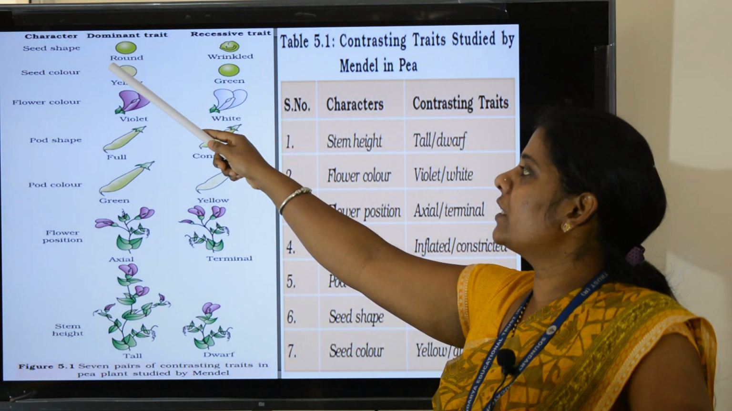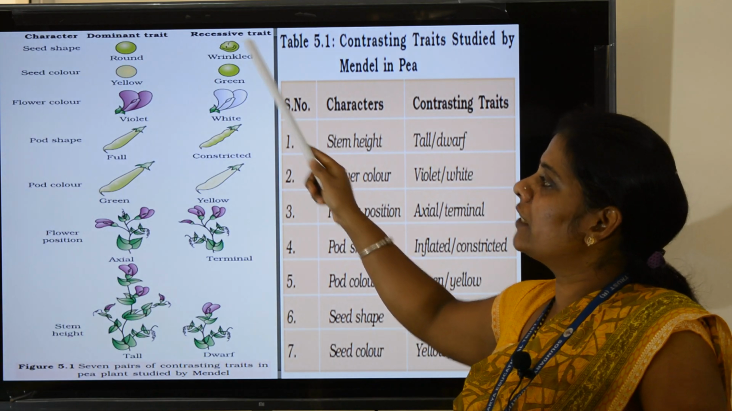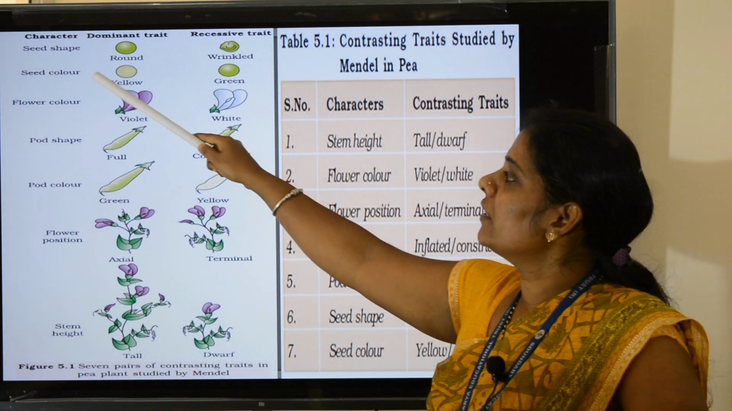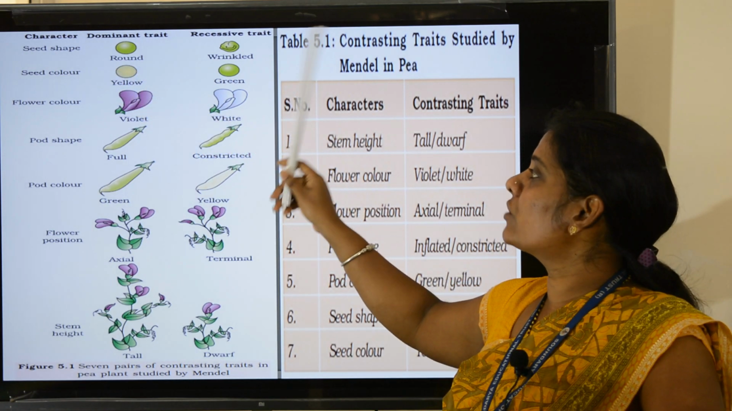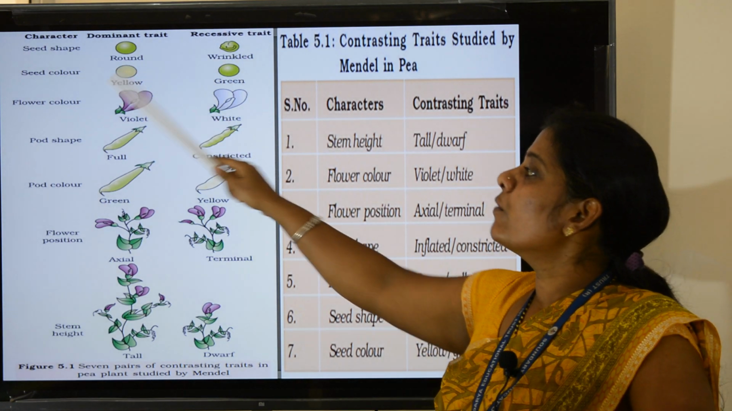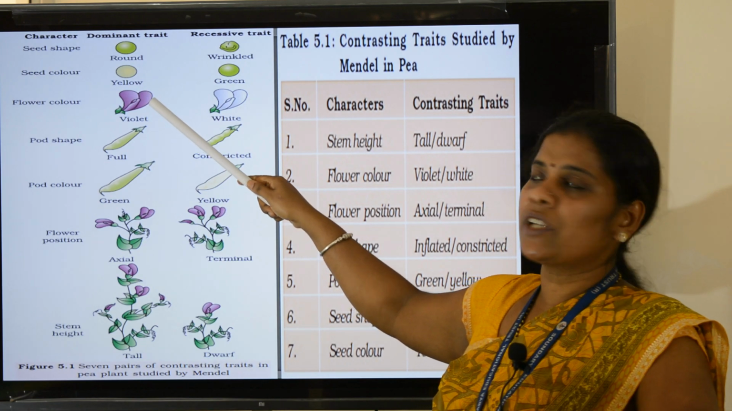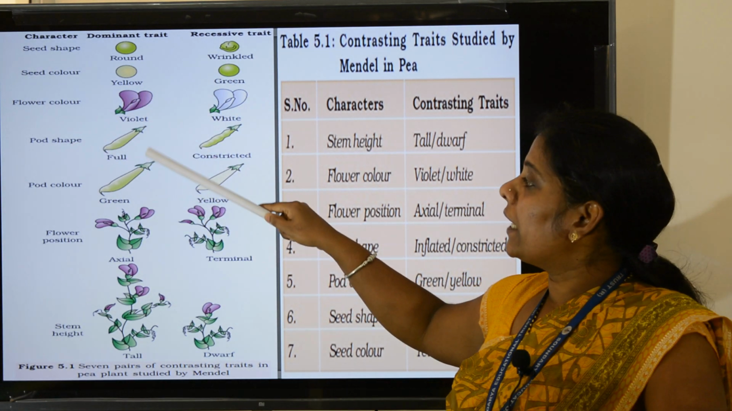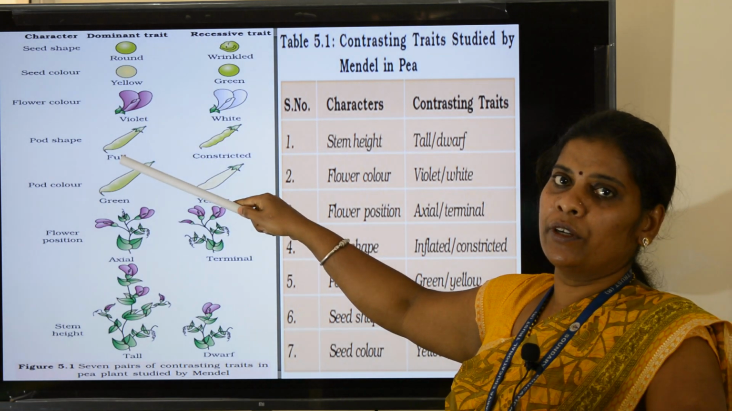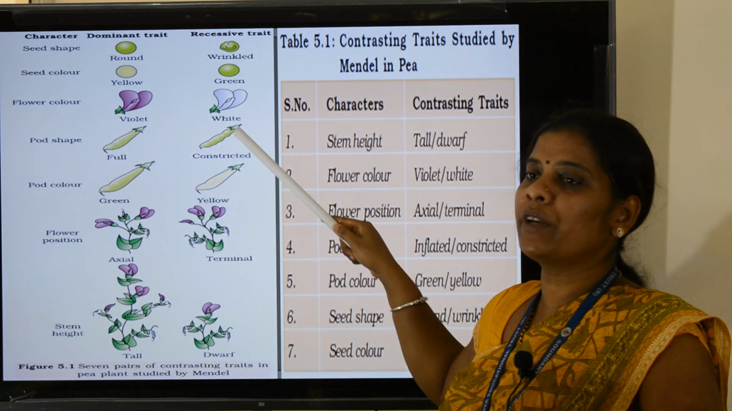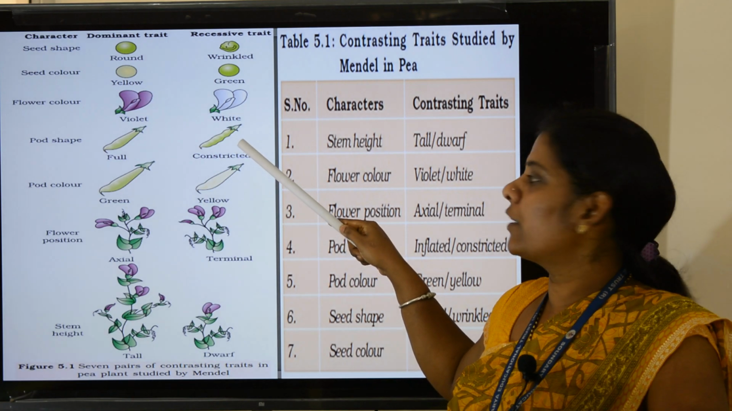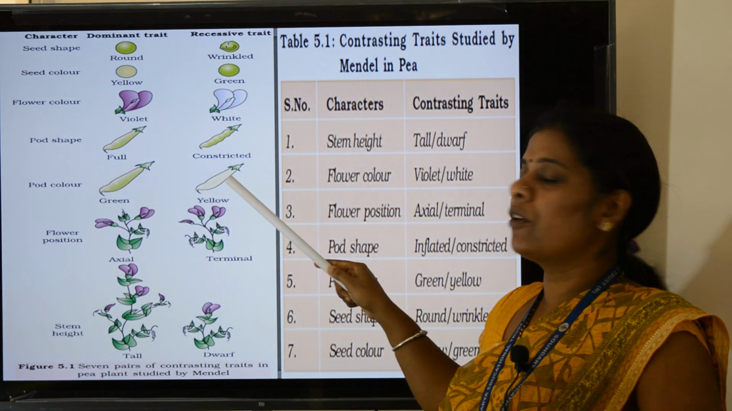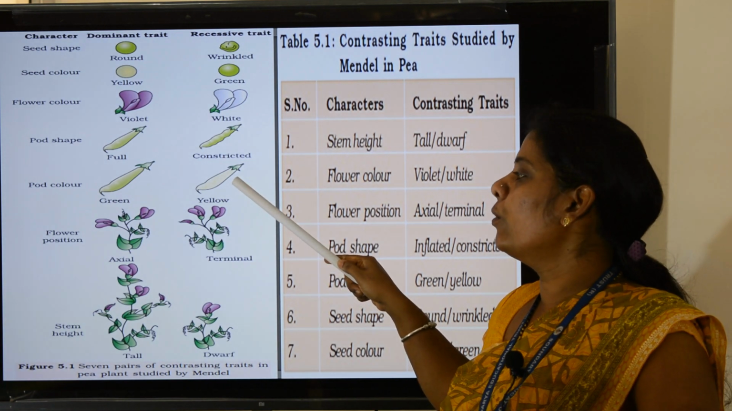You see here seed shape, round and wrinkled. Here round shape is always dominant over wrinkled. Seed color, yellow seed is always dominant over green seed. Flower color, violet flower is always dominant over white. Pod shape, inflated or full, smooth surfaced pod is always dominant over constricted or serrated. Then pod color, green pod is always dominant over yellow pod.